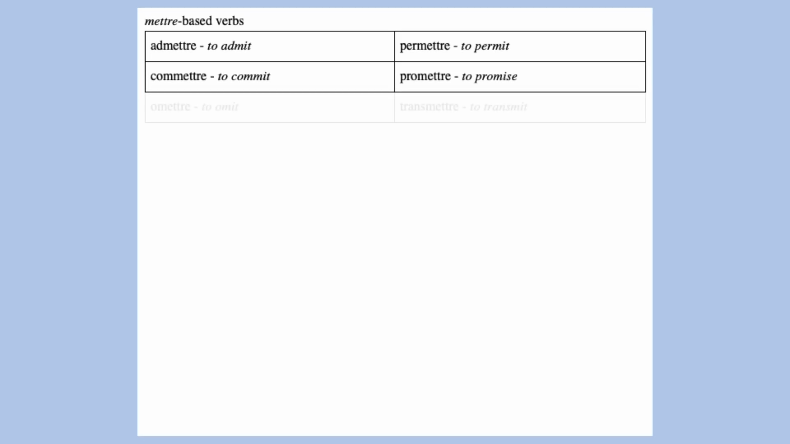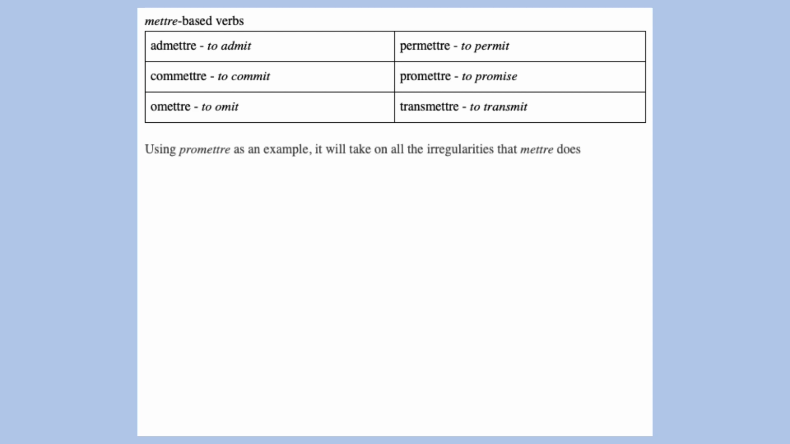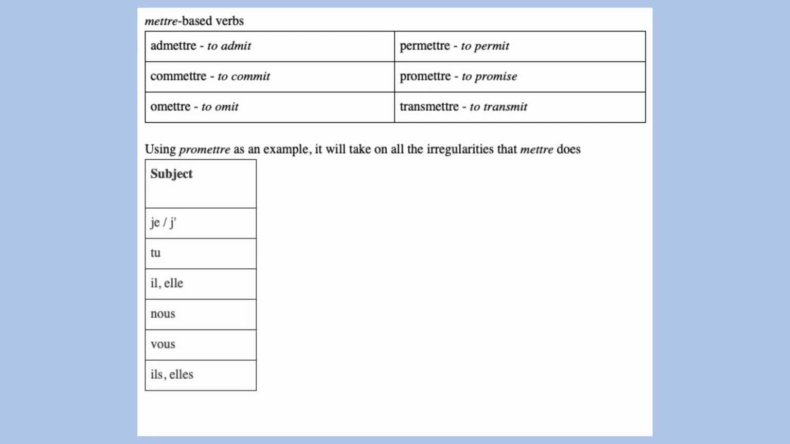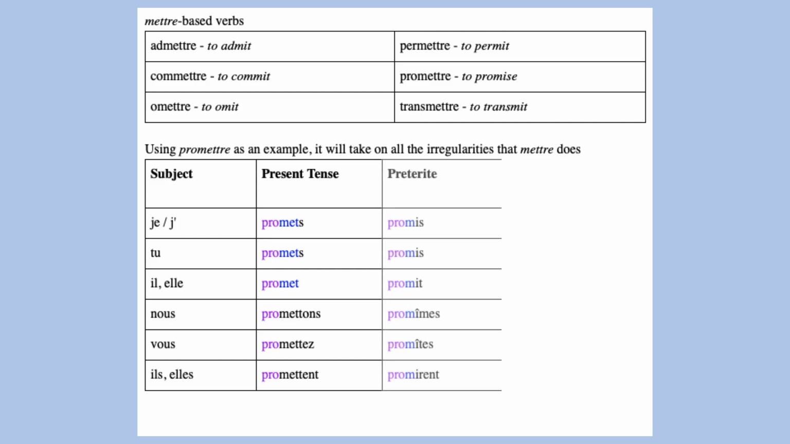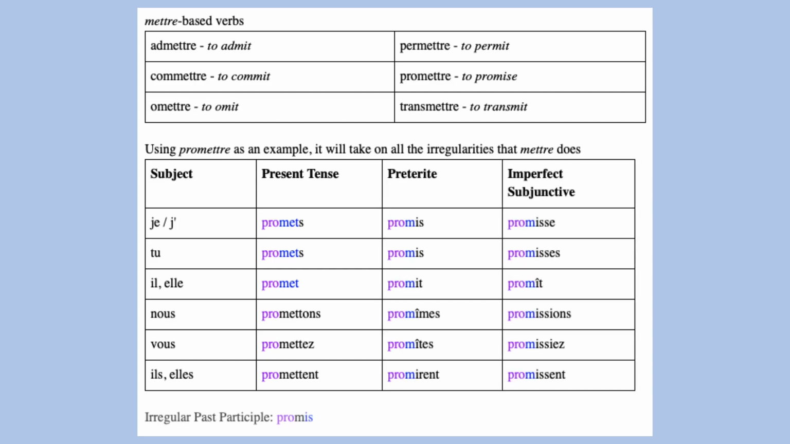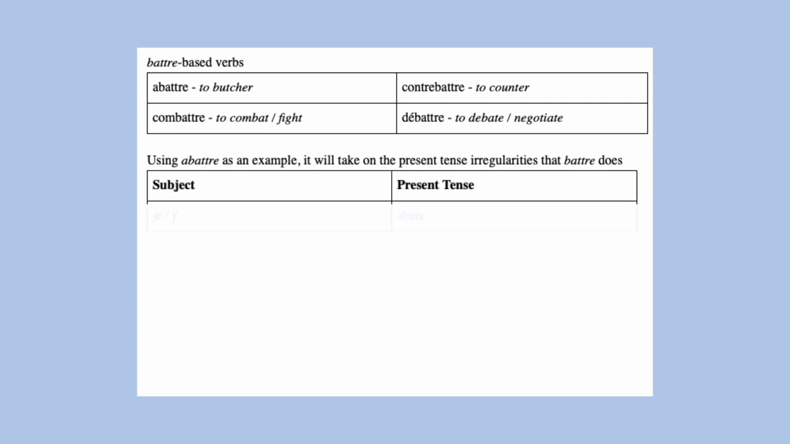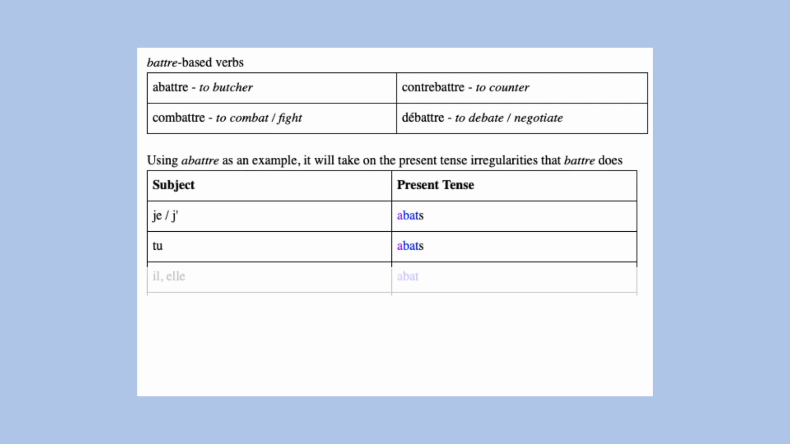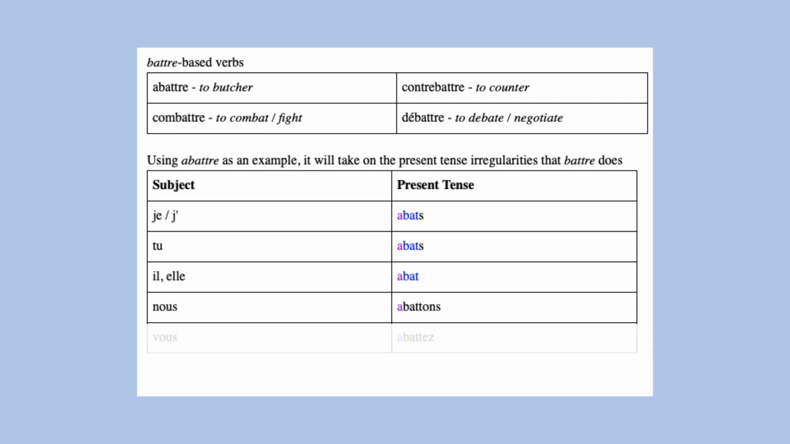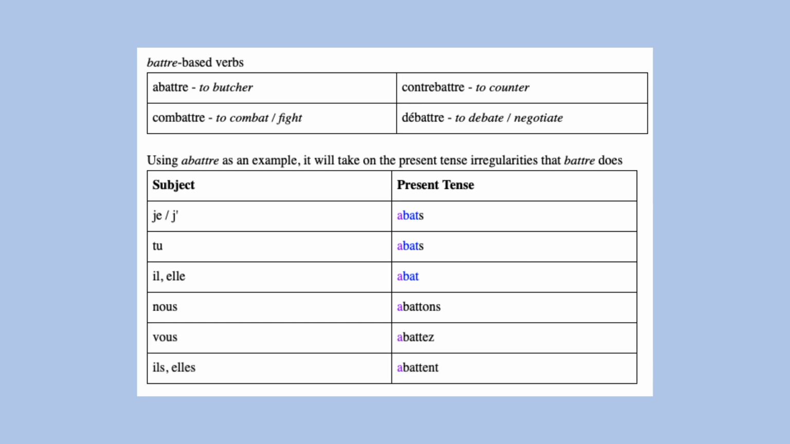Mettre-based verbs, such as promettre, will take on the same irregularities as mettre. Battre is only irregular in the present tense, so verbs such as abattre will also take on the same present tense irregularities as battre. And that covers the patterns of irregular French prefix-based verbs.